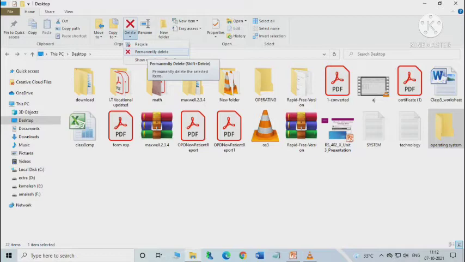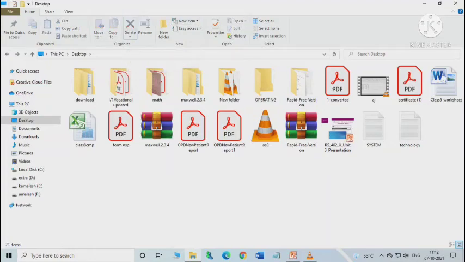Choose recycle to send the file or folders to the recycle bin so that you can restore or permanently delete the file or folder later, or you can choose permanently delete to remove the file or folder permanently from the computer.